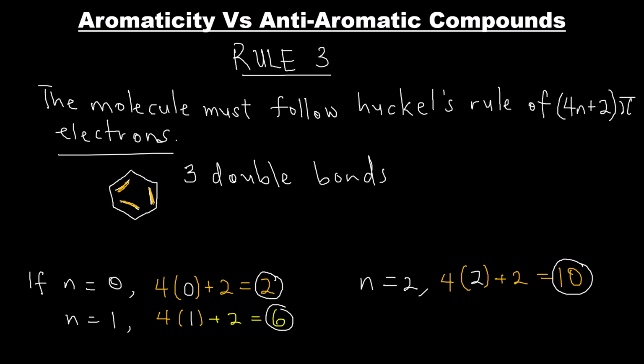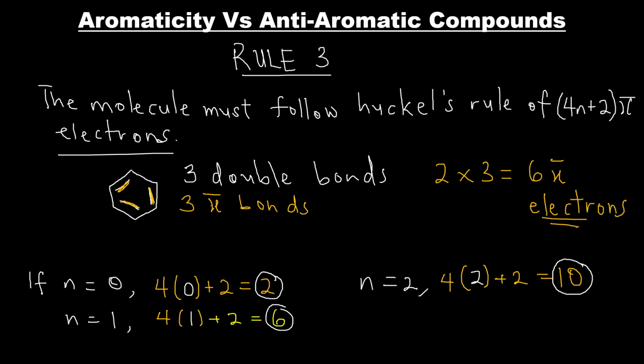So if we have one pi bond there, that means we also have pi electrons. But one interesting fact is every bond has 2 electrons present. So if we have 3 double bonds present in benzene, that means we have 3 pi bonds present in benzene. And if each bond contains 2 electrons, that means we have 2 times 3 pi bonds. That gives us 6 pi electrons. So benzene has 6 pi electrons.